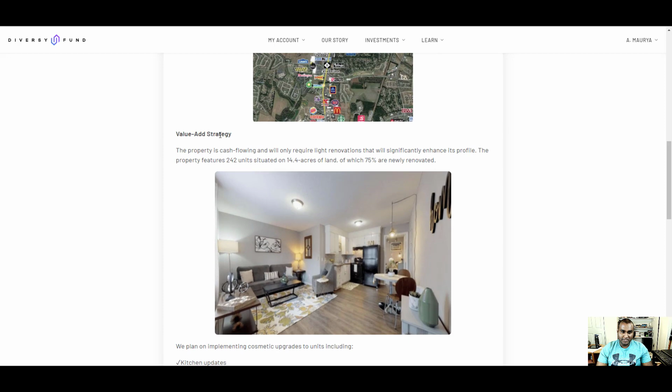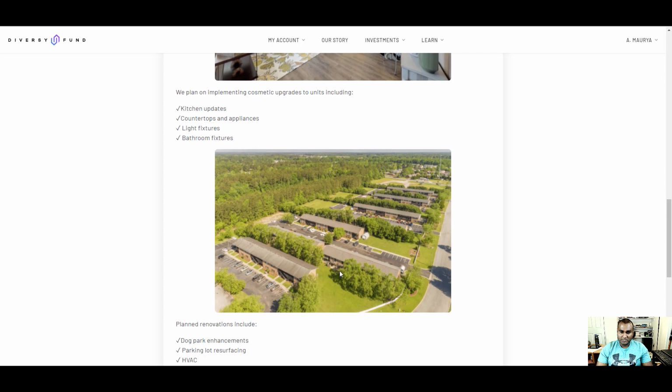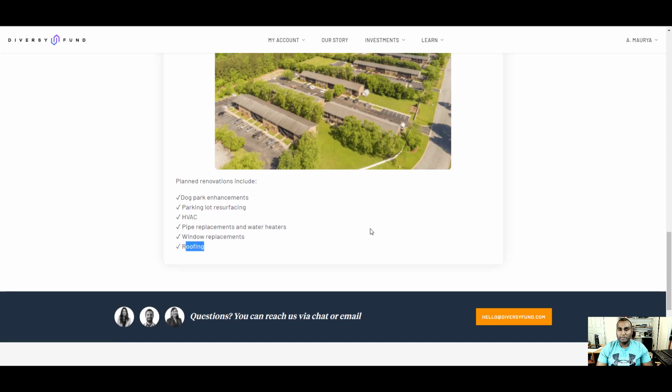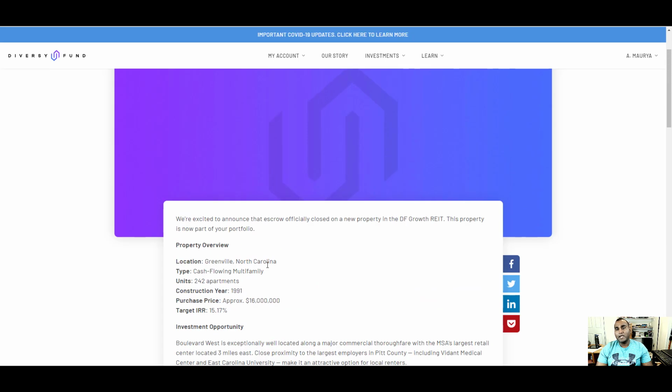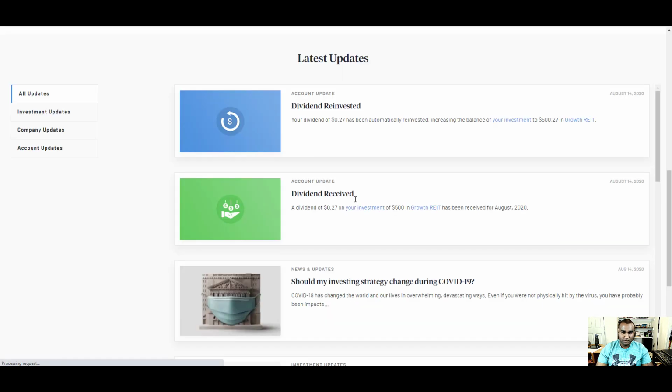Here's the little updates on the added strategy. Look at the apartments, and here are their apartments, right? Plan to renovate, dock, parking lot, resurfacing, HVAC, pipe replacement, water heater, windows replacement, roofing replacement, right? That's how they add value to whatever you buy. Like, let's say I buy a property, then I would invest, so then I create more value, then you can refinance. I think they are following a similar strategy, and alongside you can actually raise the rent, so you will be more cash flowing.